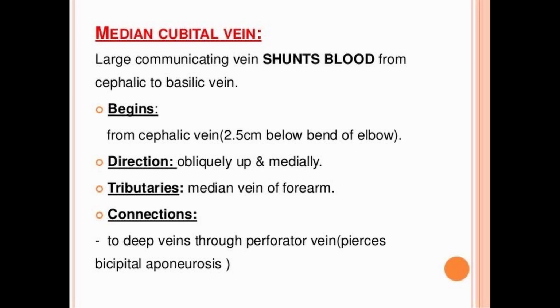It begins from the cephalic vein 2.5 cm below the bend of the elbow, and its direction lies obliquely upward and medially. As tributaries, it gives off the median vein of the forearm, and it connects to the deep vein through a perforating vein, and it also pierces the bicipital aponeurosis. So this is the median cubital vein, a continuation of the cephalic vein, which gives a tributary to the median vein of the forearm.